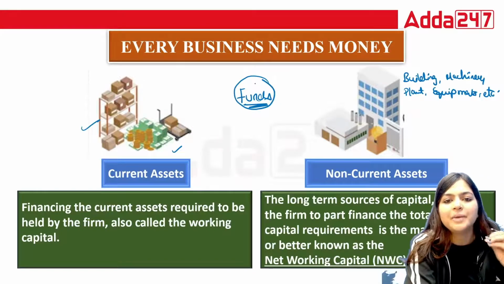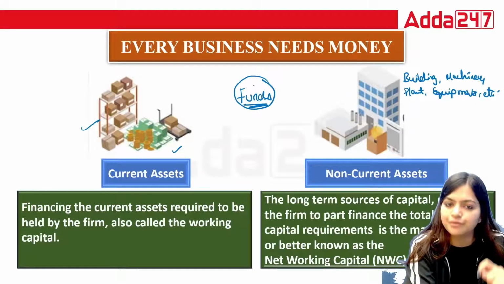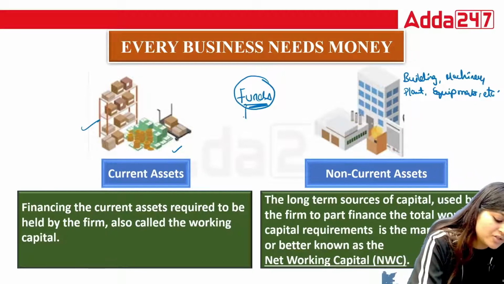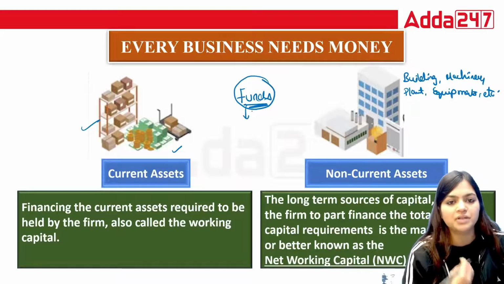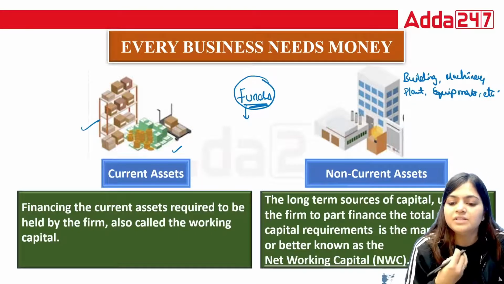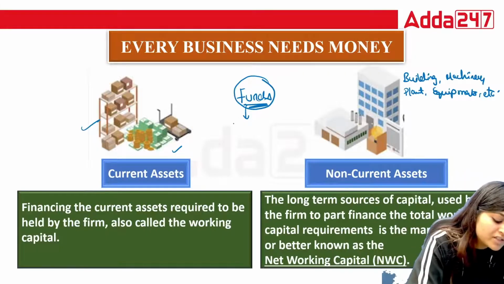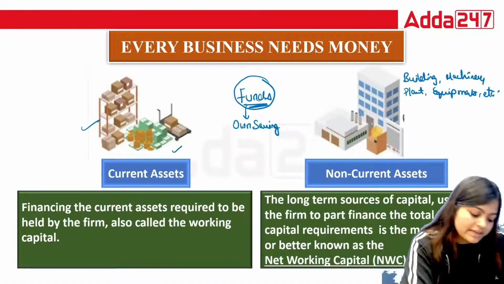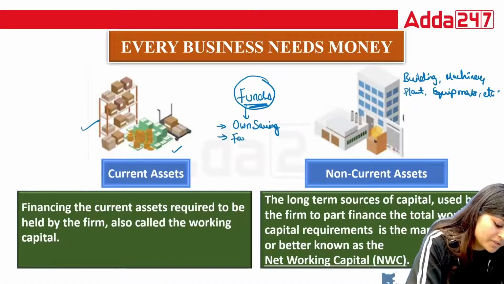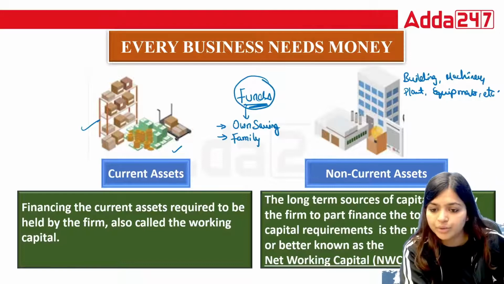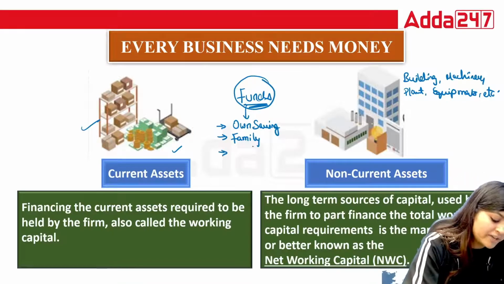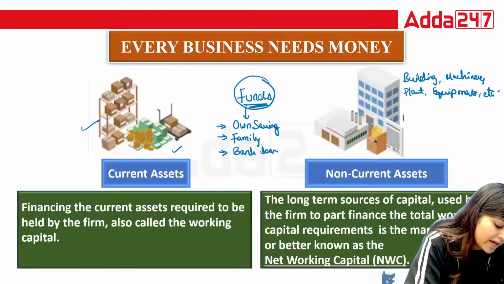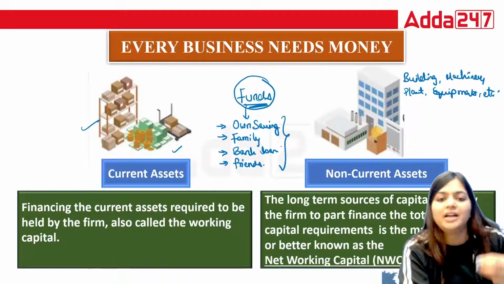So the ultimate thing for our business is your funds. Now, how can you arrange these funds? Suppose I am starting my business. First thing I will do is see how much money I have. First I will use my own savings. Then afterwards I will ask my family members if they can contribute to my business. After that, I can take a bank loan also. I can ask my friends also. So all these are ways in which I can arrange the funds.